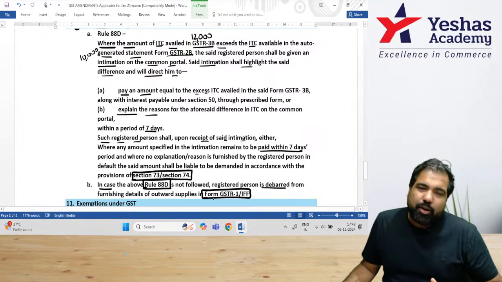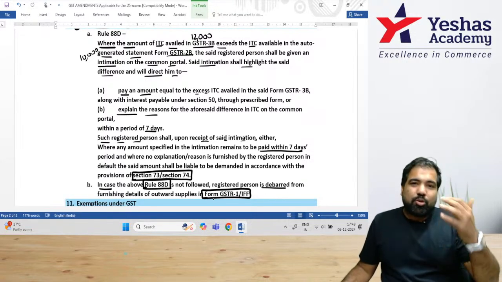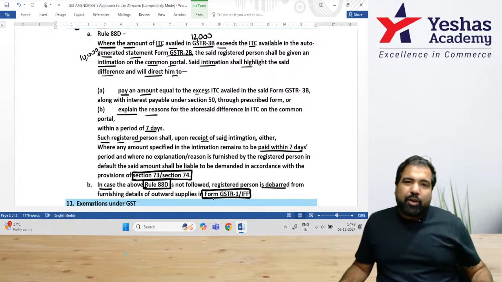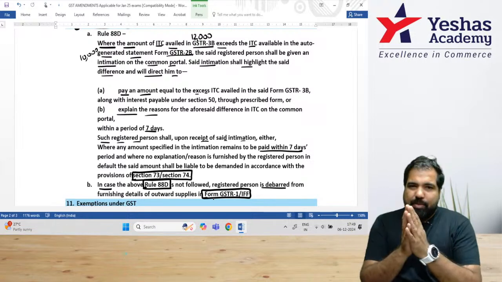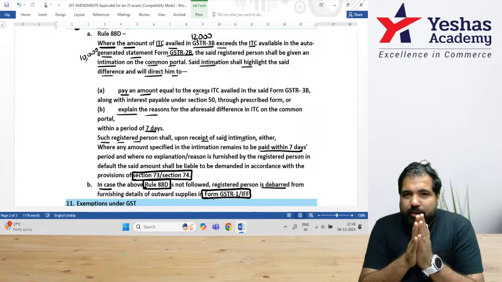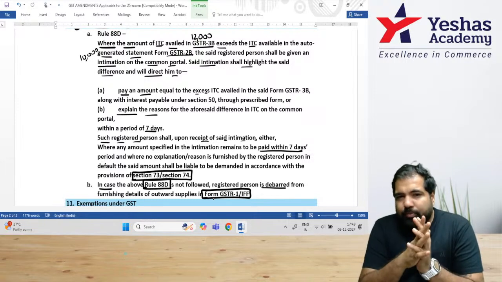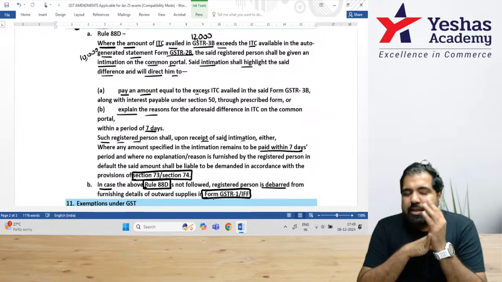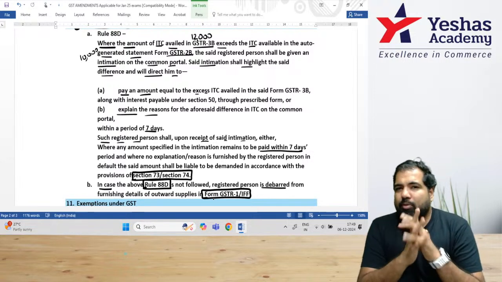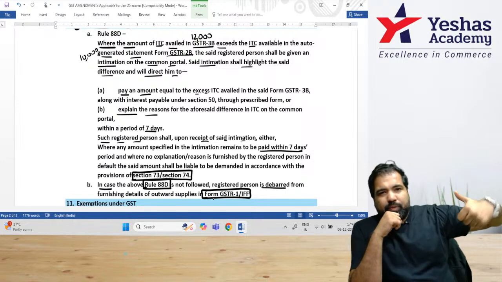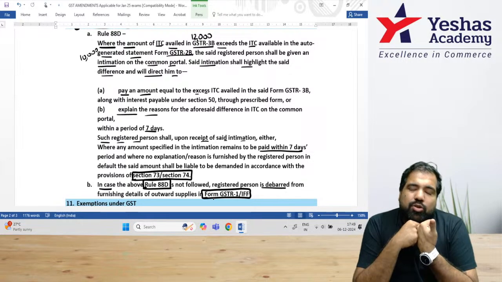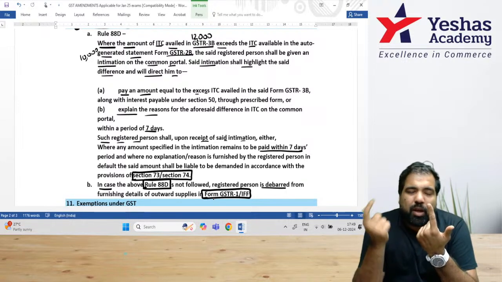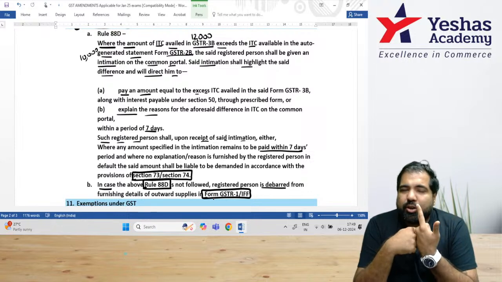So the other person will not be able to take credit. So no one will buy goods from you. So that means your business will go down. That means you'll go into losses and you'll have to go to UK. Basically, what I'm trying to tell you is this Rule 88D is because of mismatches. Either pay the difference or explain the difference. Without that, they will suspend your GSTR 1 or your IFF, and other people will not like this happening at your end. This, guys, is an absolute smashing 4 to 5 mark question in the exam. What is Rule 88D? It is a rule where the GST department sends an intimation. Why is the intimation sent? Because of a mismatch between GSTR 3B and the auto-generated statement called GSTR 2B.